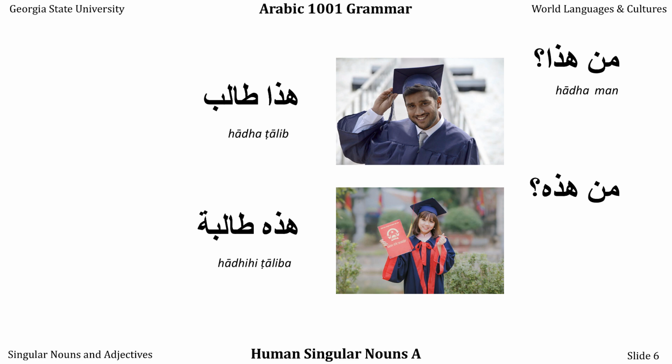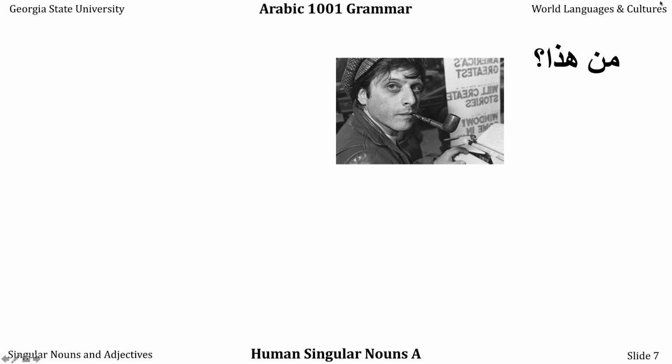Hadhihi taliba. Both of these words share the ta lam ba root because they're effectively the same word. And the ta lam ba root means to request. And in a moment, you're going to discover that this word literally means requester, as in you are a requester of knowledge. Men hadha, who is this?